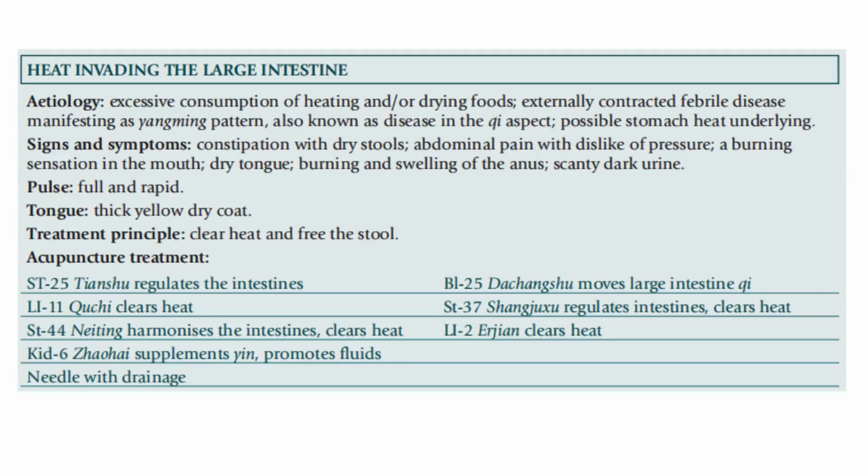So for our acupuncture treatment, stomach 25 will regulate the intestine. LI11 clears heat. Stomach 44 harmonizes the intestine and clears heat. Kidney 6 supplements yin and promotes fluids. Bladder 25 moves the large intestine qi. Stomach 37 regulates the intestines and clears heat. And LI2 clears heat, all with needle with drainage.